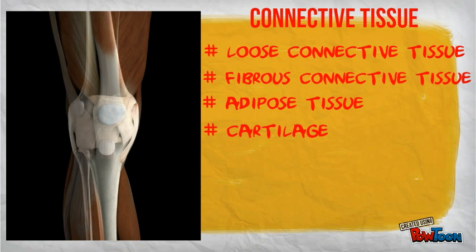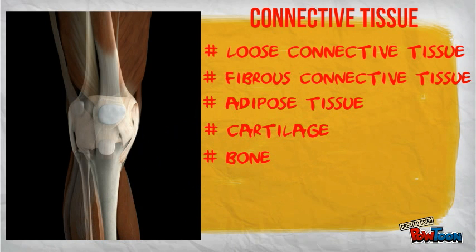Cartilage is a connective tissue with a rubbery extracellular matrix. Our outer ear and the end of our nose is made of cartilage. But cartilage can also be found between the bones of our vertebral column and at the ends of our bones, at the joints. This cartilage is used as a physical shock absorber as well as a way to reduce friction at movable joints. Bone is also considered a connective tissue.